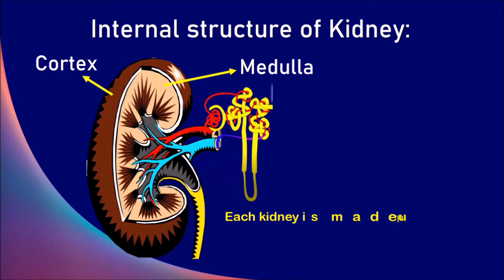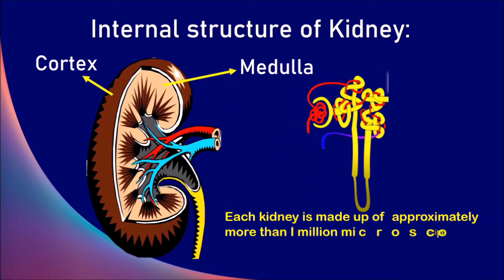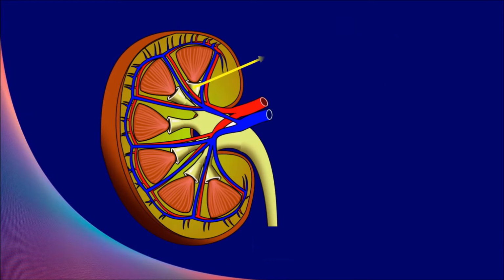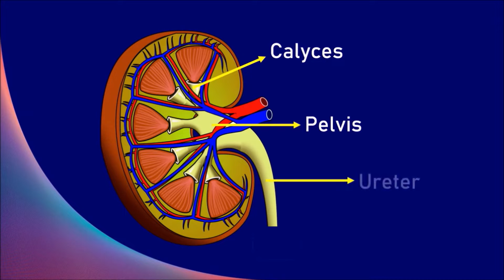Each kidney is made up of approximately more than 1 million microscopic thin tubular functional units called nephrons or uriniferous tubules. The nephrons collectively enter into the calyces, which in turn lead to the pelvis. The pelvis continues as the whitish, narrow, distensible and muscular tube of around 30 cm length called the ureter.